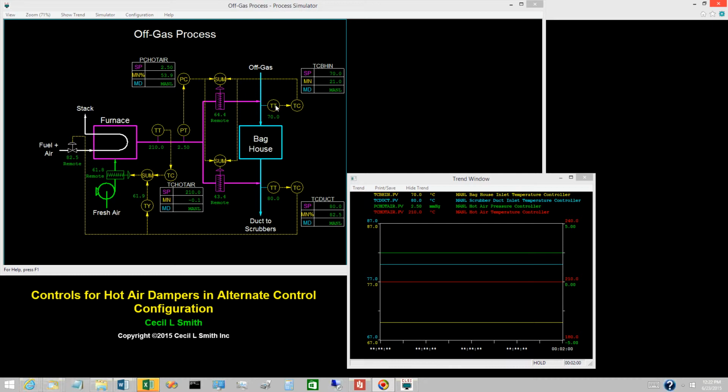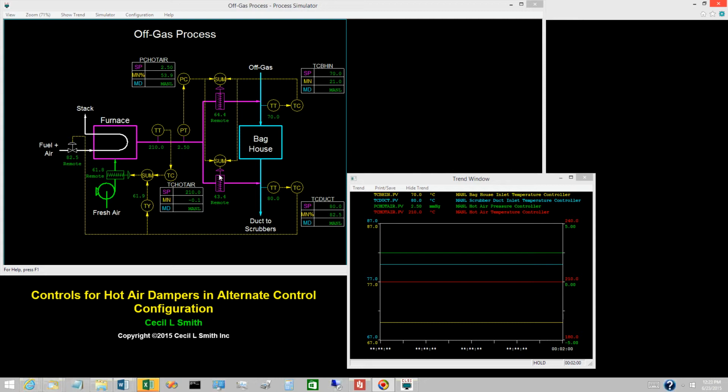For the baghouse inlet temperature, the controls will be configured so that the output of the baghouse inlet temperature controller is the difference in the openings of the two hot air dampers. For the baghouse inlet temperature controller, the required output range is -100 to +100% open. The difference will be defined as the opening of the hot air damper to baghouse inlet less the opening of the hot air damper to scrubber duct inlet.